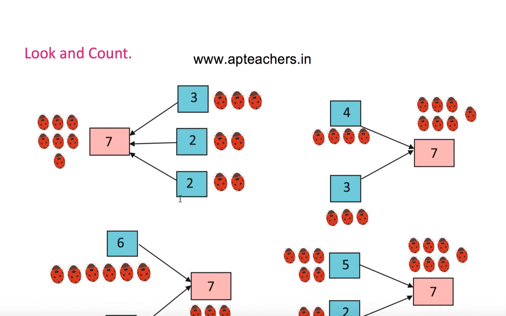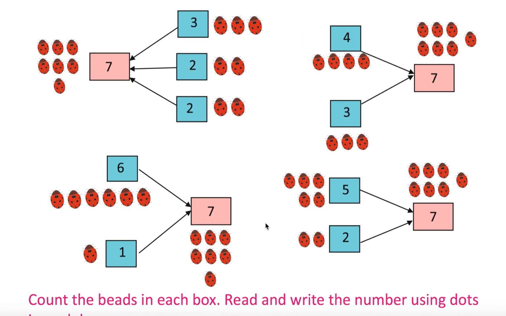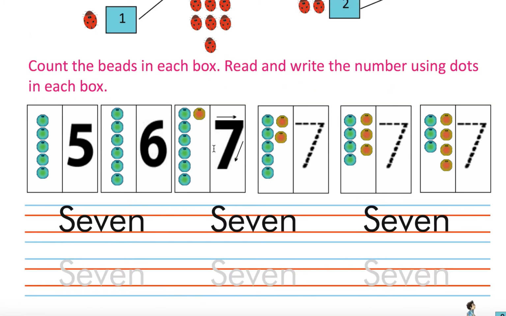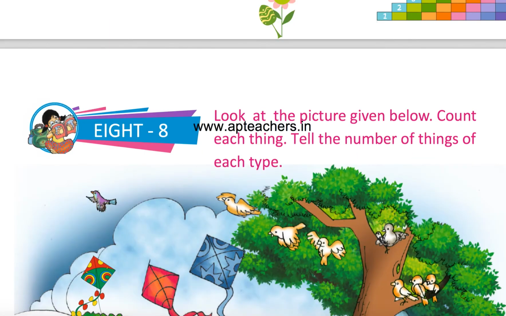3 plus 2 plus 2, how much? 7. 4 plus 3, 7. 6 plus 1, 7. 5 plus 2, 7. 5 bits, 6 bits, 7 bits. This is how you will write 7. So join the dots and write 7.